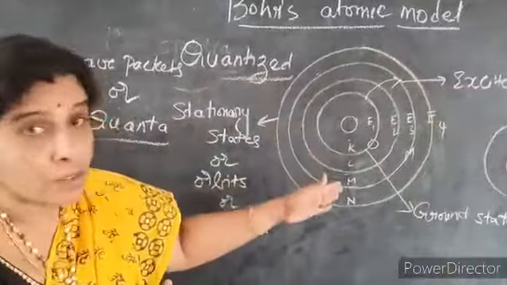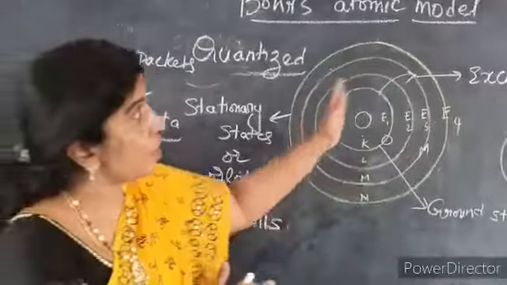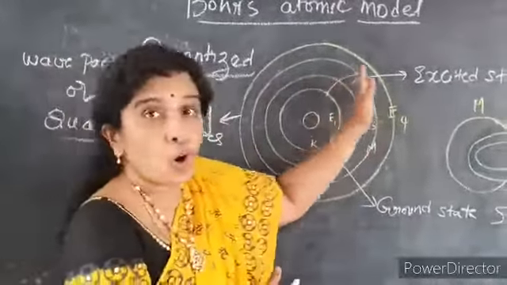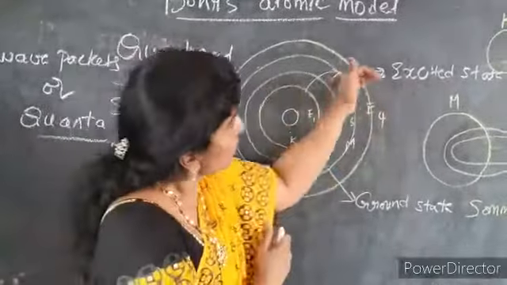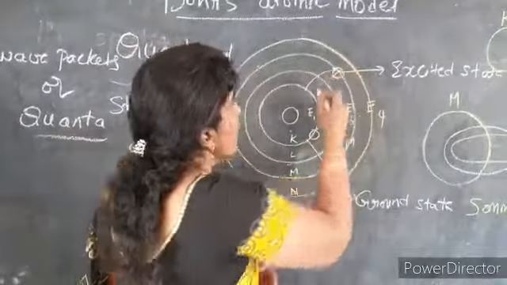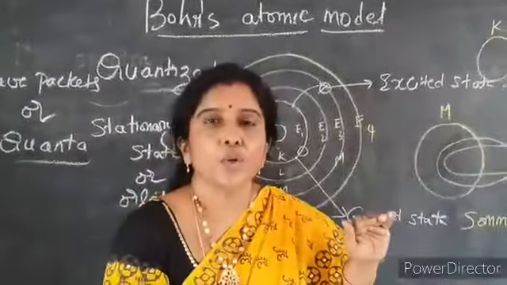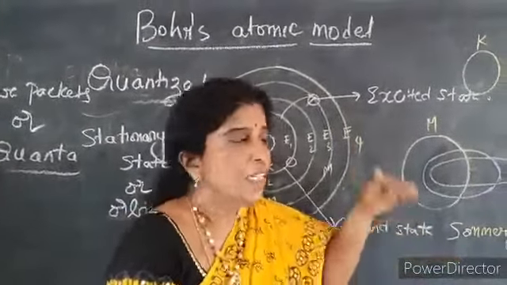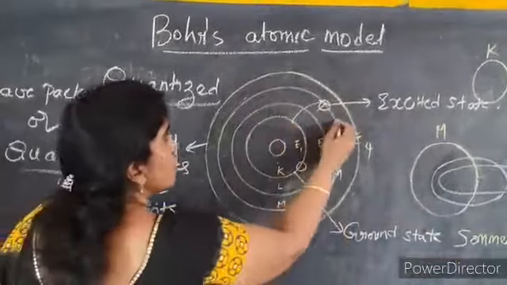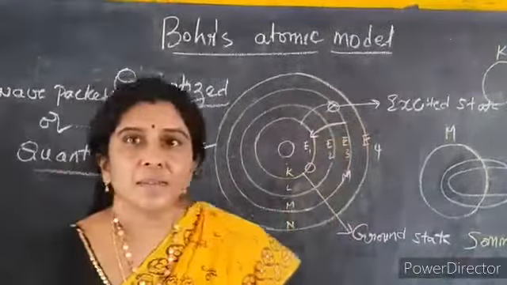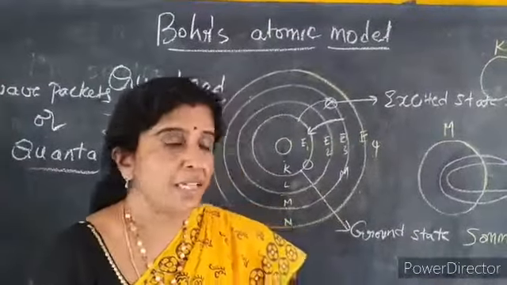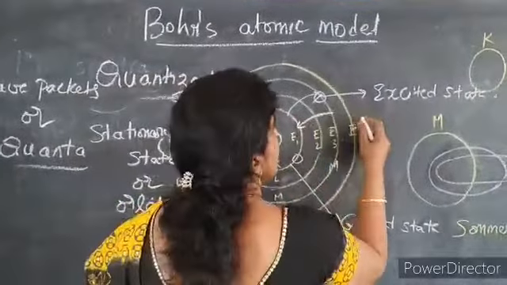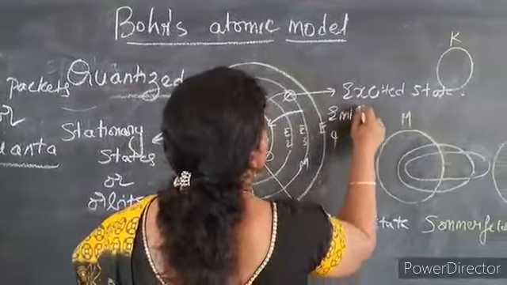Now what will happen to the energy of the electron when it jumps? It absorbs energy, it gains energy. Do you think this electron after jumping will retain that energy forever? No, it will not retain. It will again come back to its ground state. So what happens when the electron comes back to its ground state? Energy is given out. Energy is emitted.